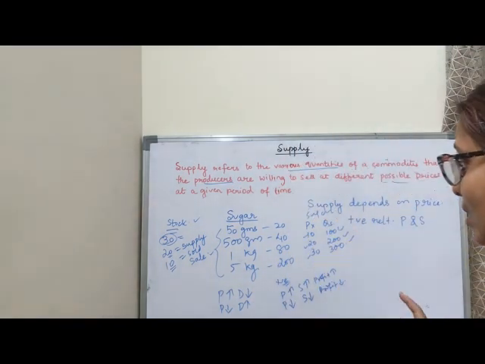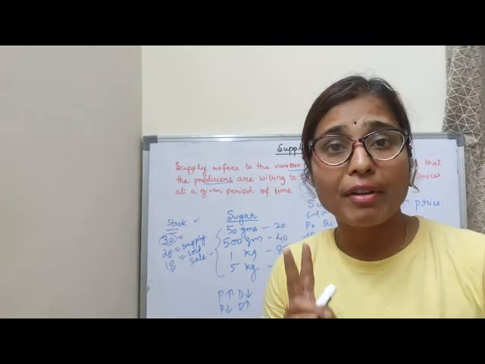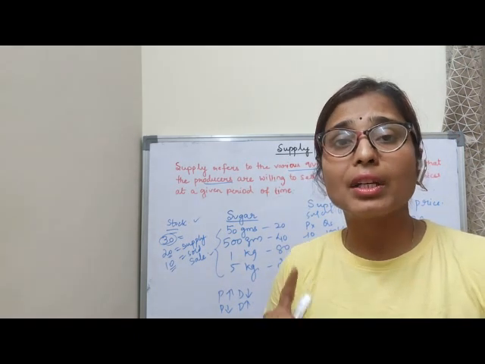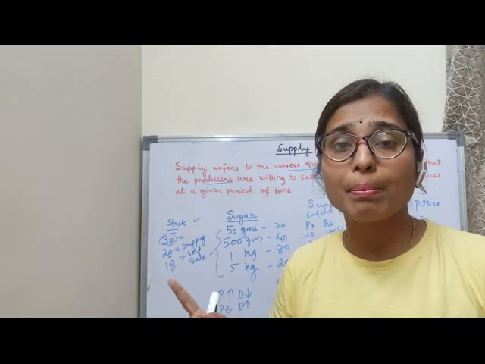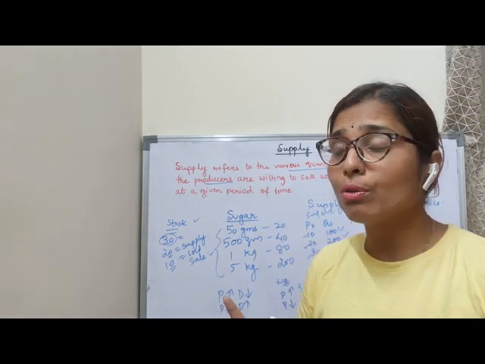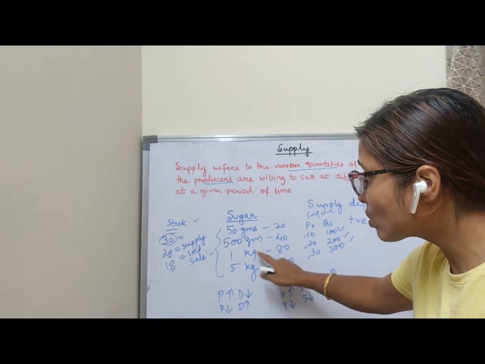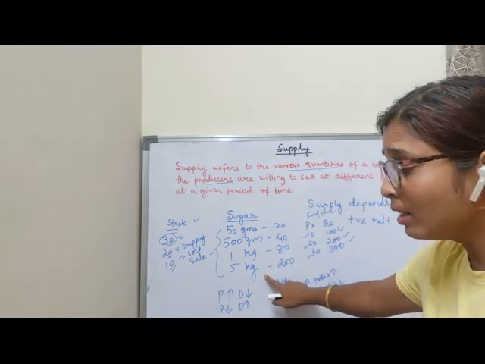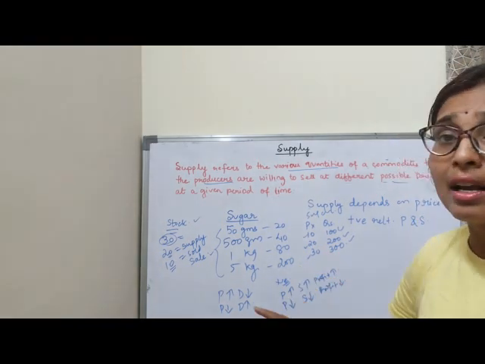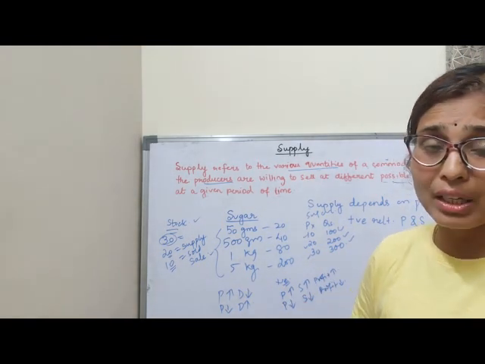Clear, children? So this is the supply. Supply has two definitions you can say. First definition, if I ask what is supply, you can say that there is a positive relationship between the price and the supply. Or second definition, you can say that it refers to the various quantities of a commodity that the producers are willing to sell at different possible prices at a given period of time. Clear, children?